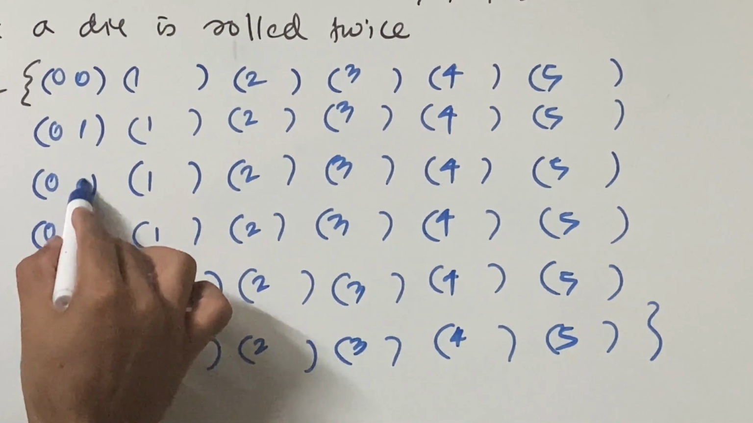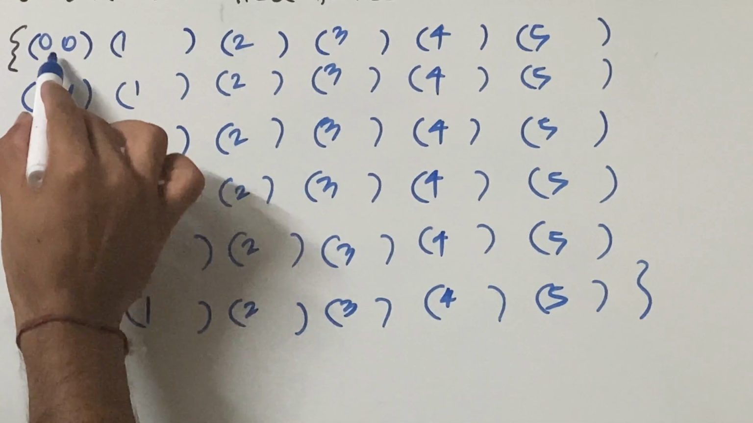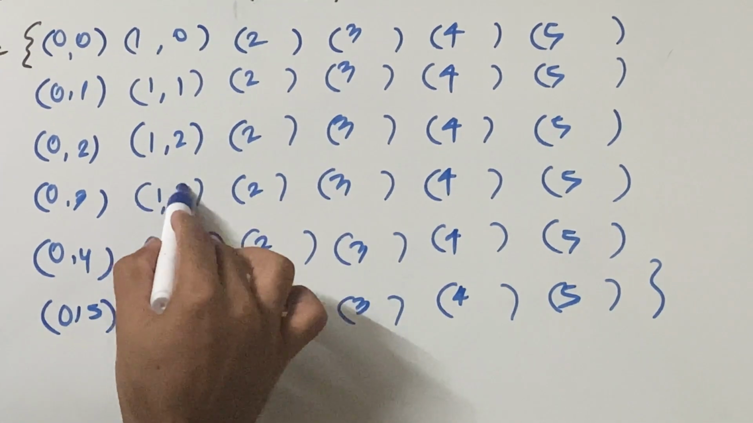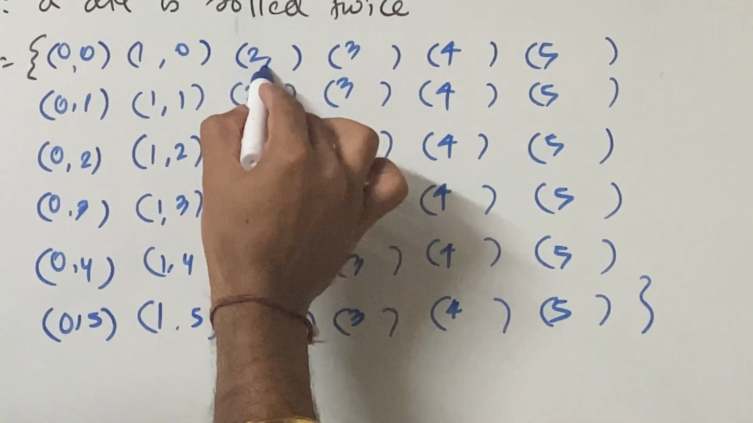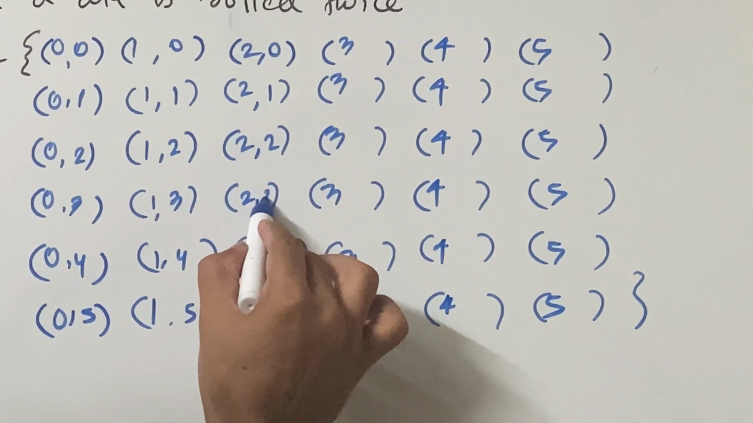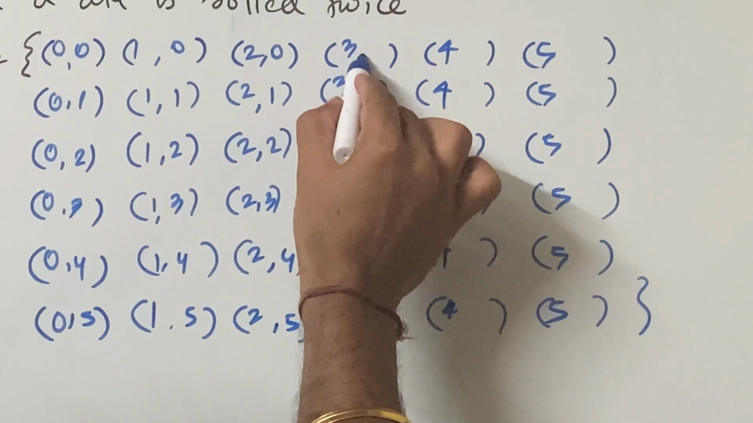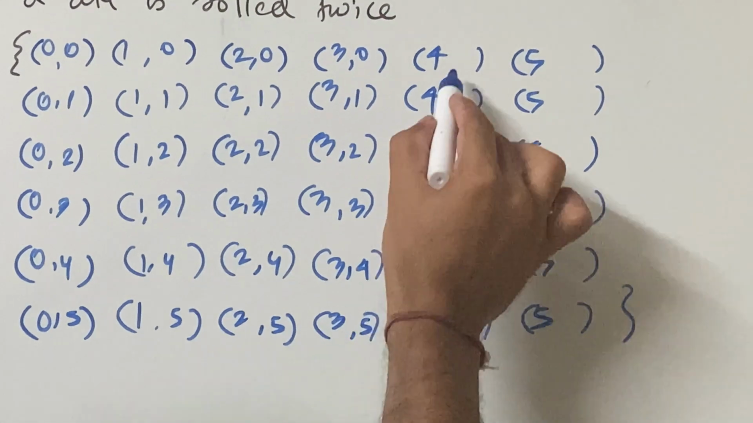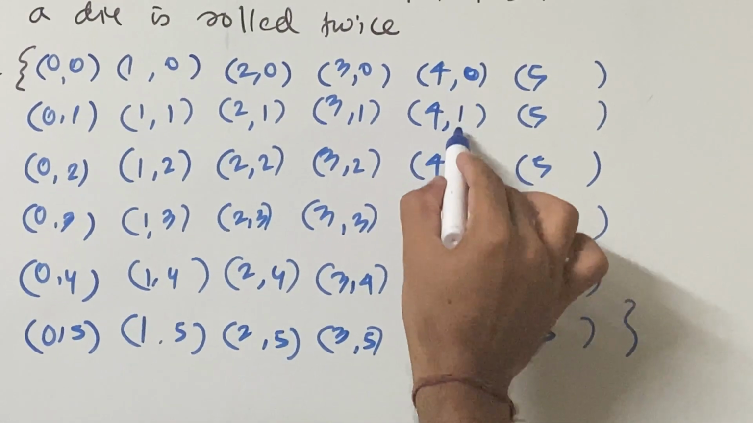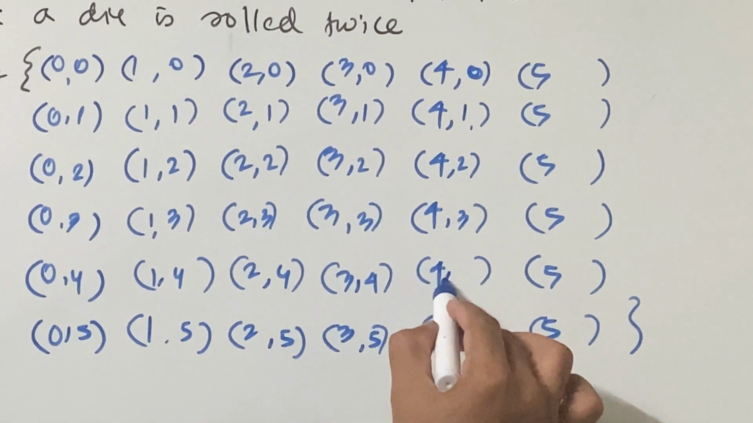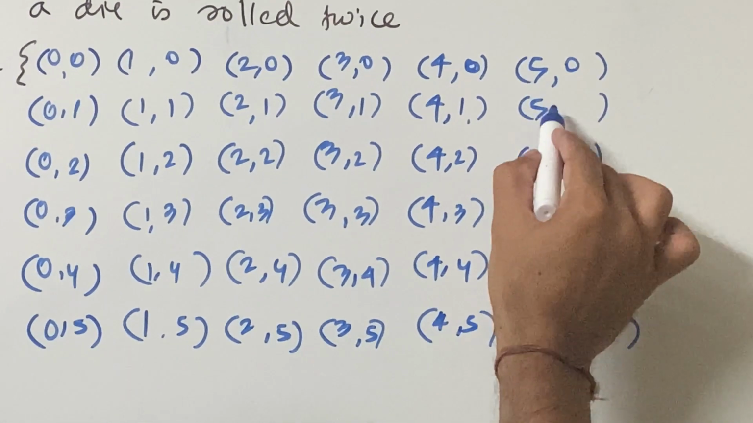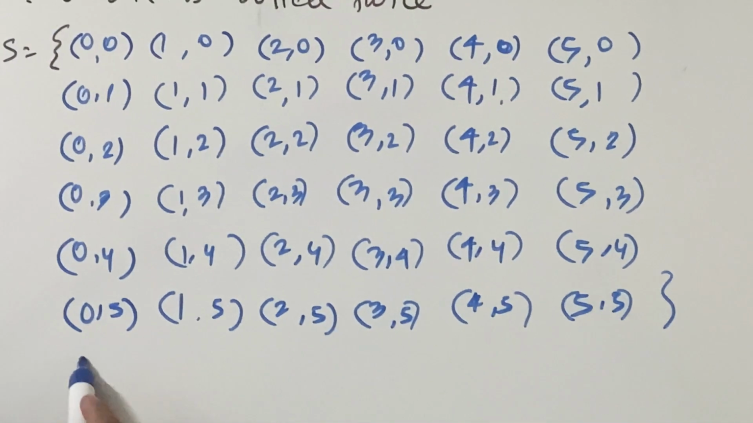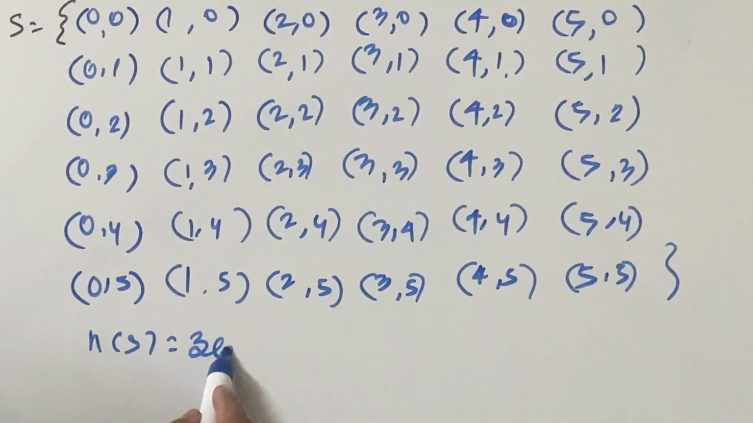And then when you start over here, this is 0, 1, 2, 3, 4, this is 5. Over here also the same thing, 0, 1, 2, 3, 4, this is 5. Over here again 0, 1, 2, 3, 4, and this is 5. Again over here 0, 1, 2, 3, 4, 5. So you got n of S is equal to 36.